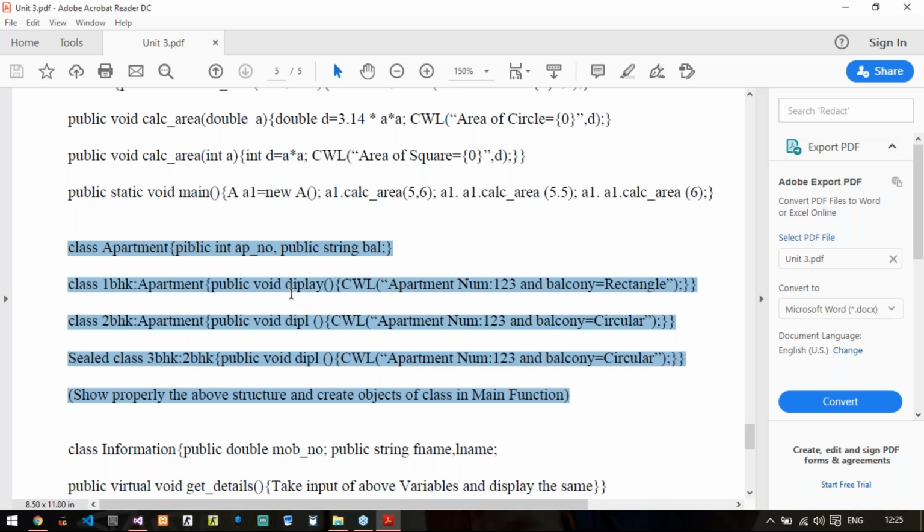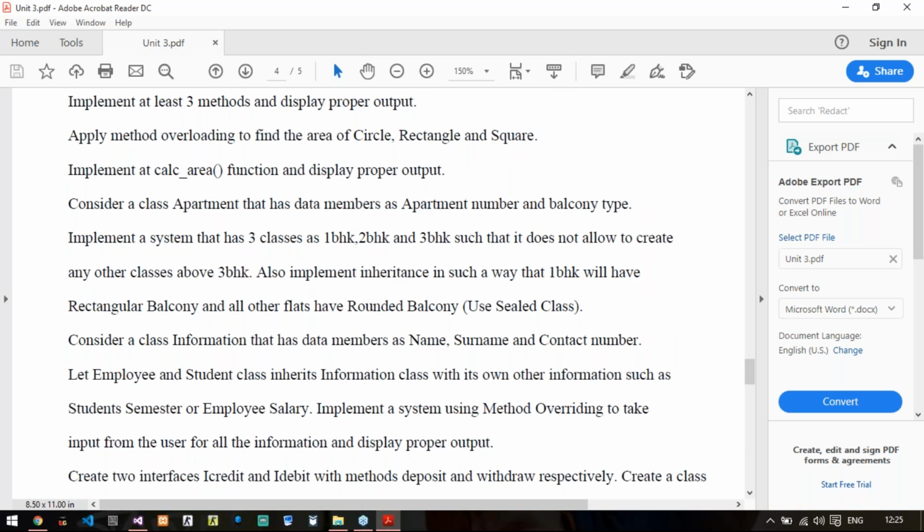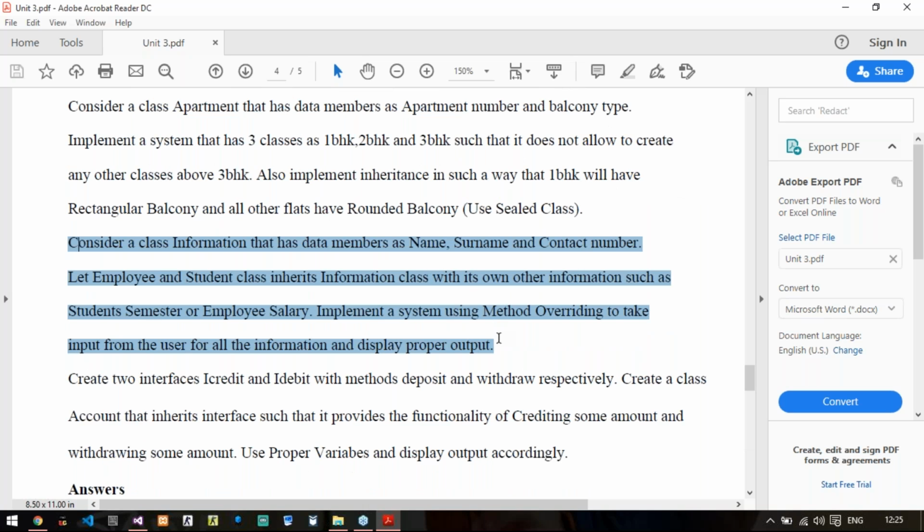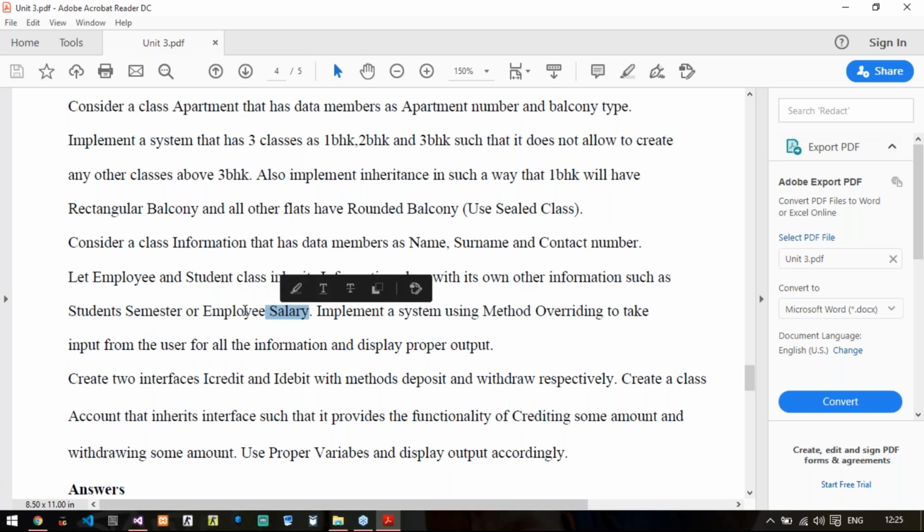Then again, consider a class information that has data members as name, surname and contact number. Employee and student be more other classes that inherit the information class. You need to add one more member, semester, to the student class and salary to the employee class. You need to implement method overriding. This was the part of your midsem, so you know very well the answer.